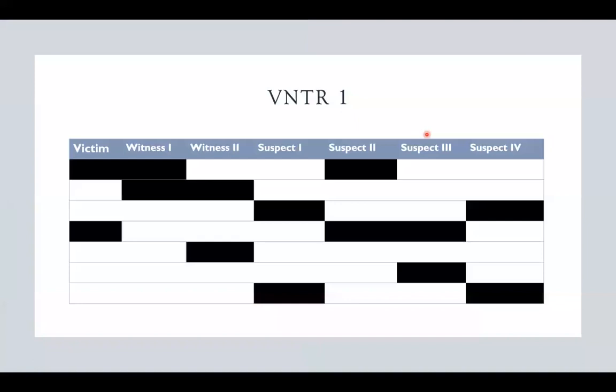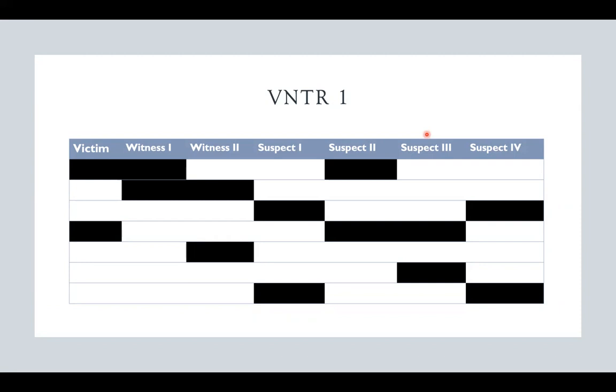Two loci, two VNTR loci, were observed. In the first locus, we notice that witness one shares the same first allele as the victim, but not the second. Therefore, they are safe. Witness two shares no alleles with the victim, therefore, they are safe as well.